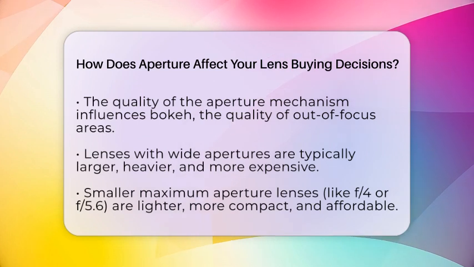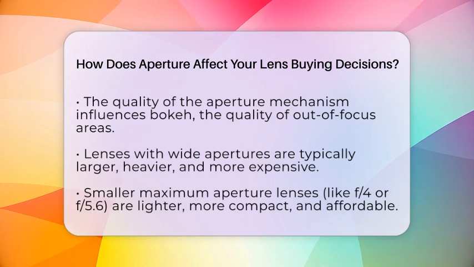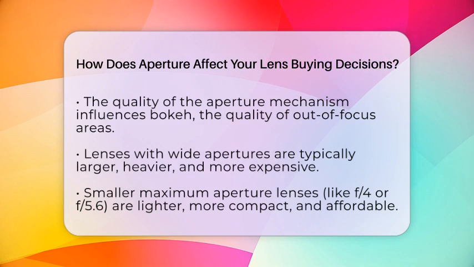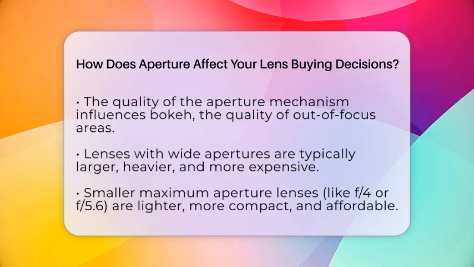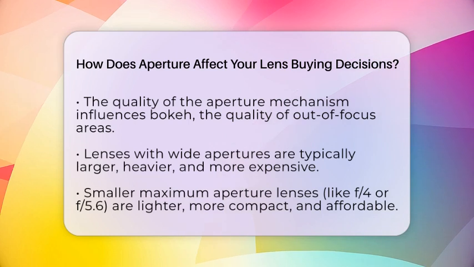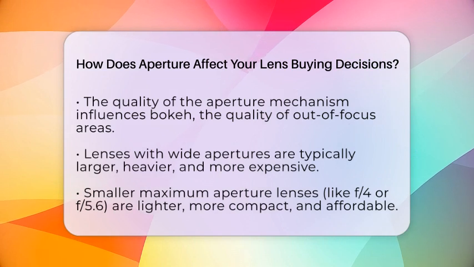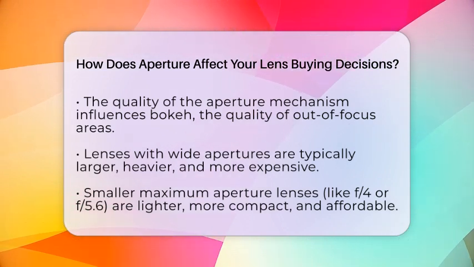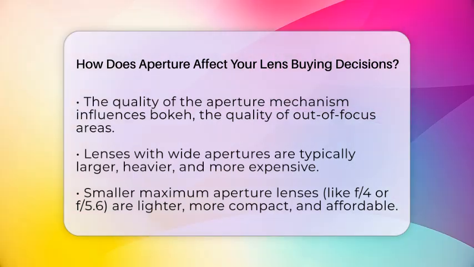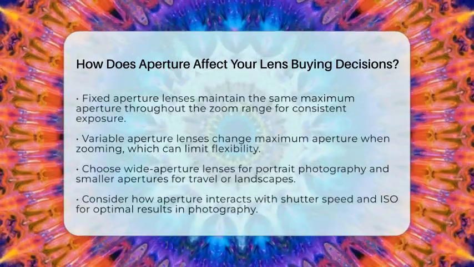On the flip side, lenses with smaller maximum apertures, like f4 or f5.6, are lighter and more compact. They are also more affordable, but they may not perform as well in challenging lighting or when you want a shallow focus effect. Some lenses have fixed apertures, meaning the maximum aperture stays the same throughout the zoom range. This is great for consistent exposure and creative control. Others have variable apertures that change as you zoom, which can limit your flexibility.